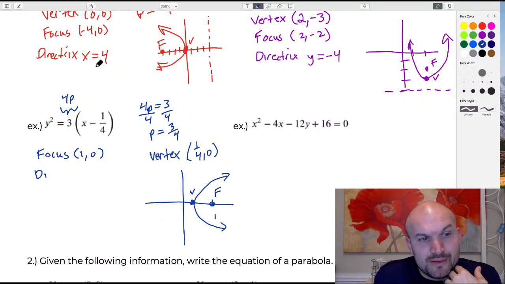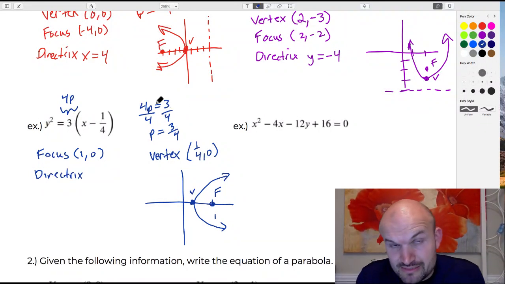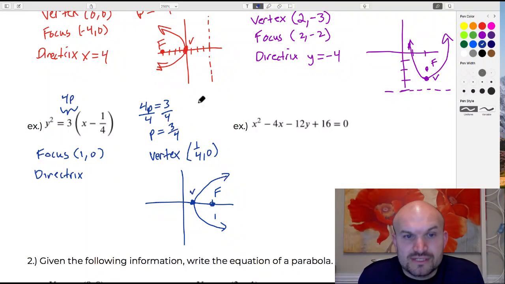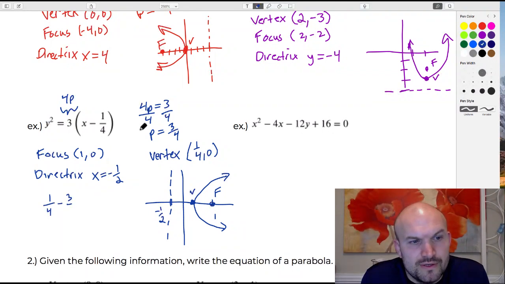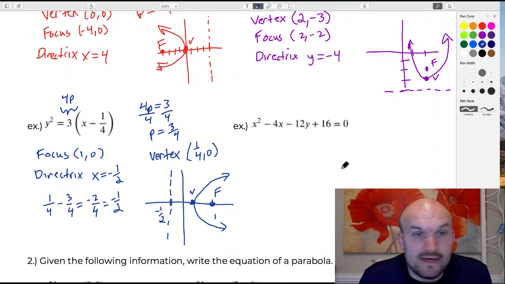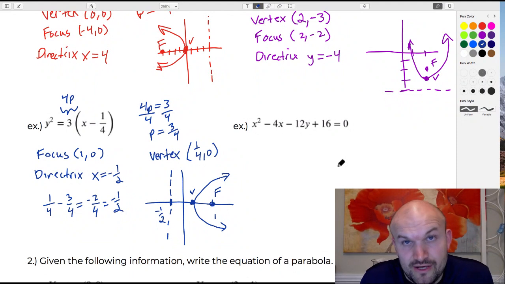Now the directrix, remember, is in the opposite direction. So if I added 3/4 to the right to get to my focus, I'm going to have to subtract 3/4. So therefore I'm minusing 3/4, and that's going to take me to -1/2. And that's going to be a vertical line. So my directrix is going to be x is equal to -1/2. And again, if you just want to do the math, 1/4 minus 3/4 equals -2/4, which equals -1/2. Okay. And there you go. So you can deal with the fraction portion.